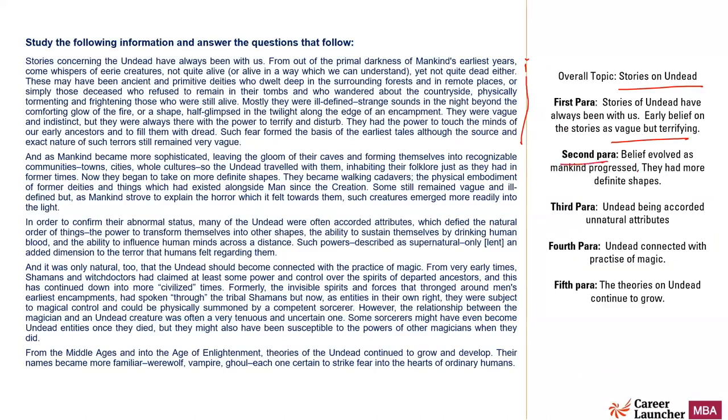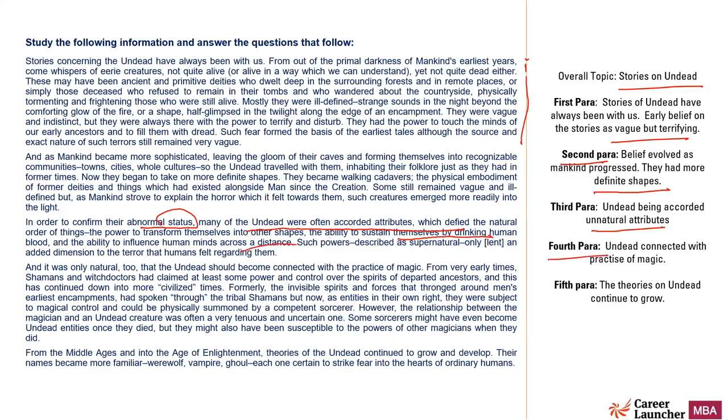Second paragraph talks about the belief evolved as mankind progressed. And now the story of undead, the undead had more definite shapes. Third paragraph, it talks about that we have accorded undead some unnatural attributes, right? In order to confirm their abnormal status, we have given them some shapes which are not natural. We believe that they drink human blood and have the ability to influence the human mind across a distance. So we have associated these attributes to them, which doesn't seem natural.